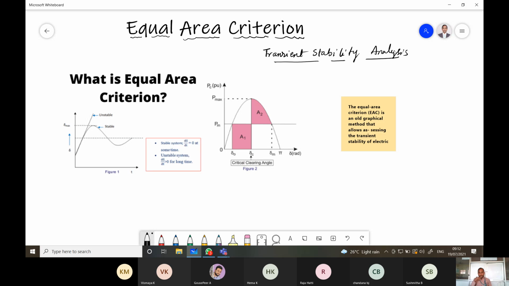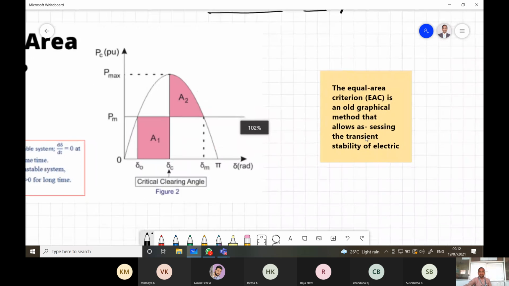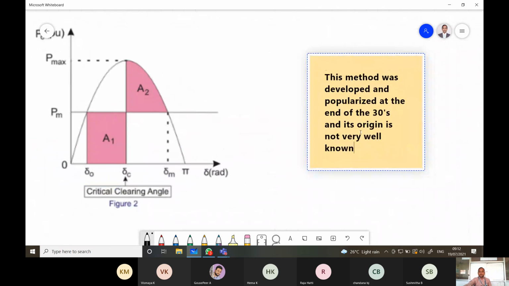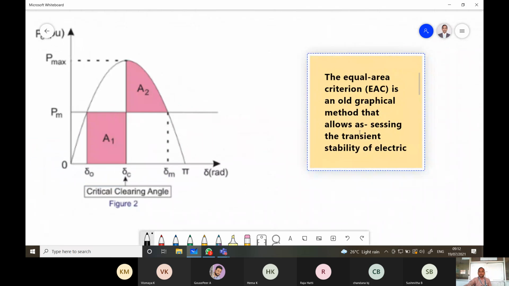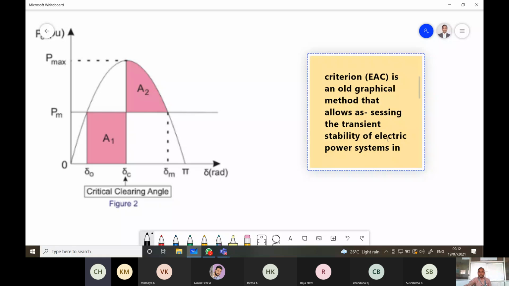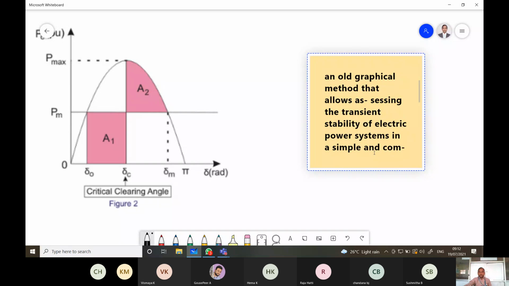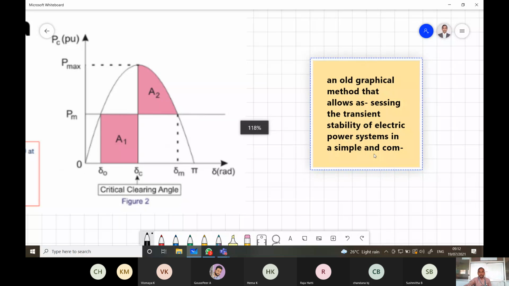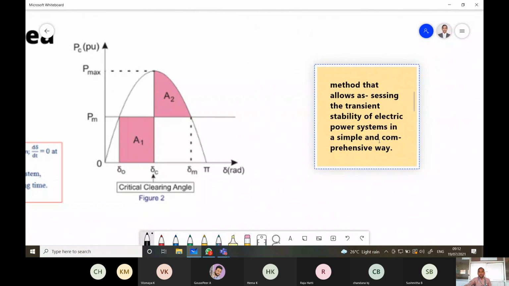This equal area criterion, that is EAC, is an old graphical method that allows assessing the transient stability of an electrical power system in a simple and comprehensive way.